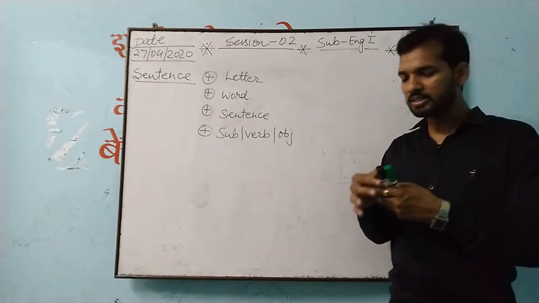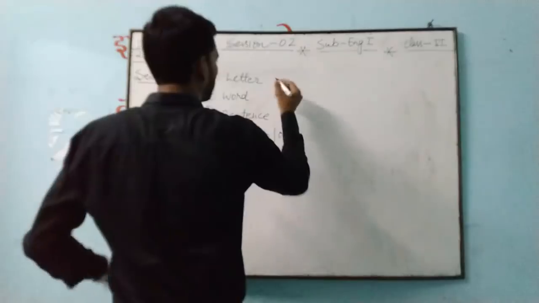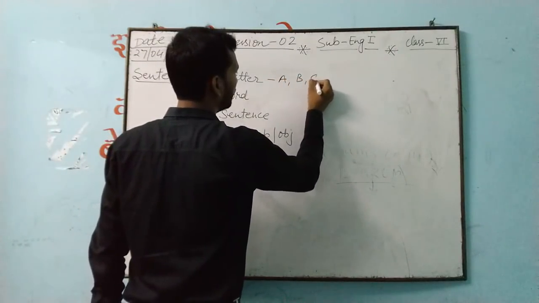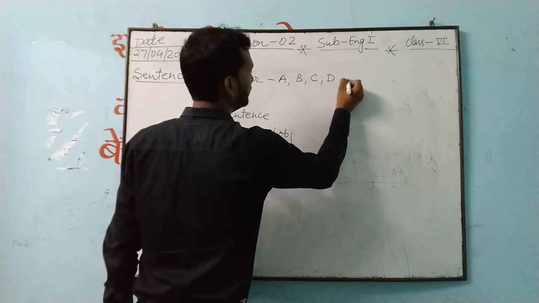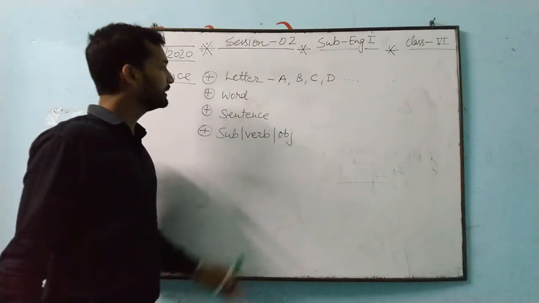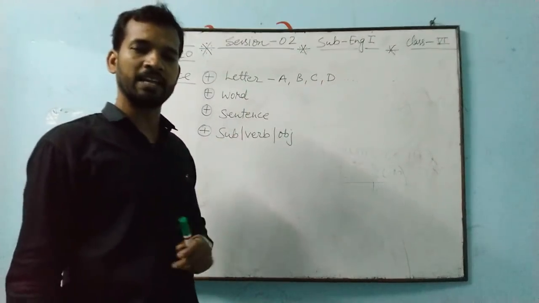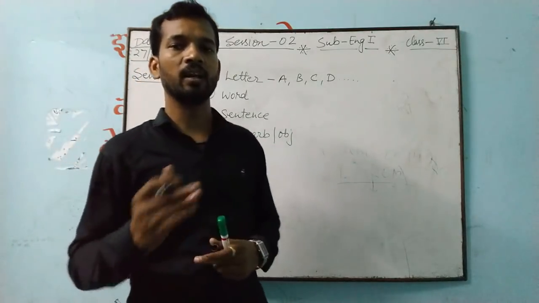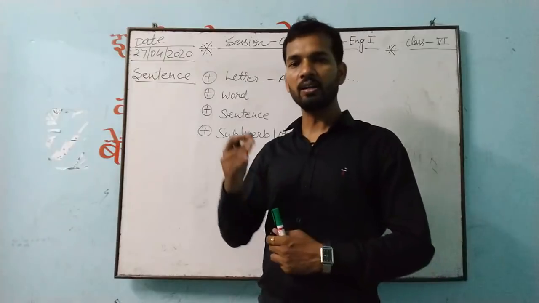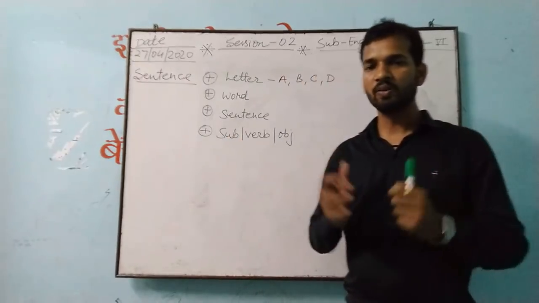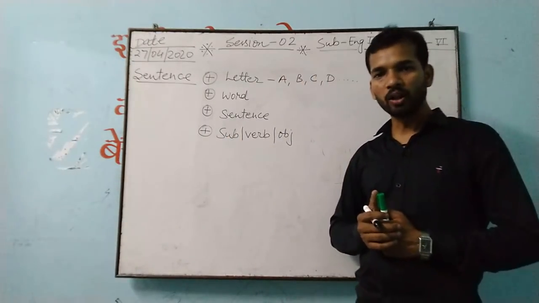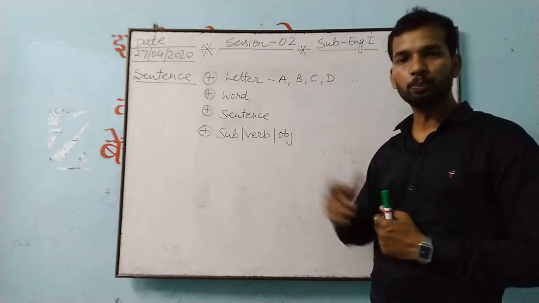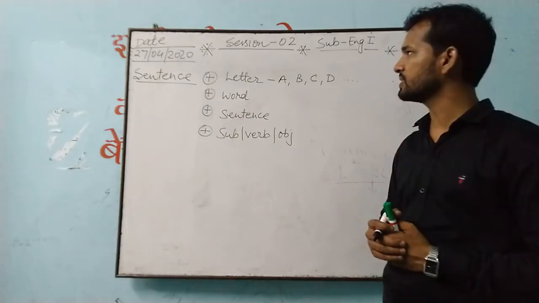So this is a simple letter, meaning A, B, C, D. This is about our English language. But in the same way, in other languages, different letters are there. A set of letters together is known as an alphabet. That I also explained to you in the first session.